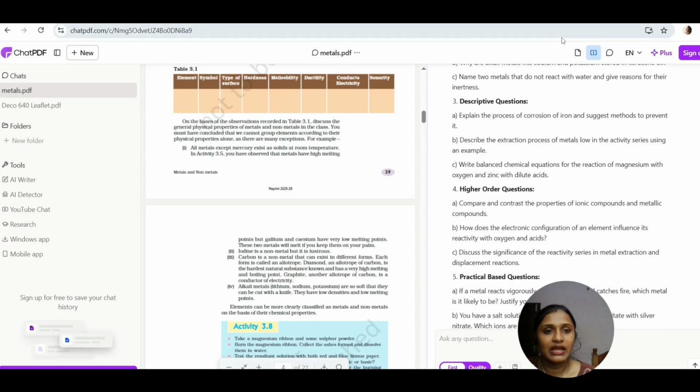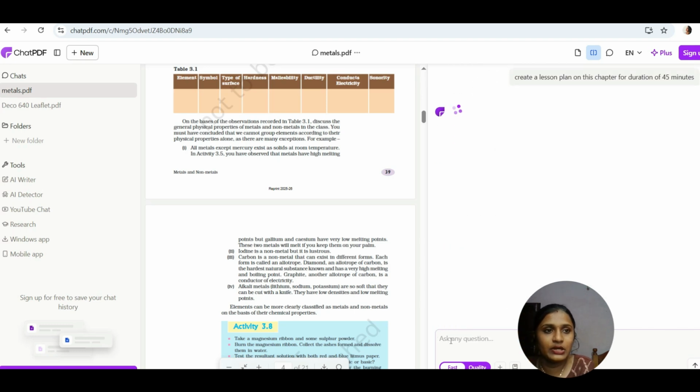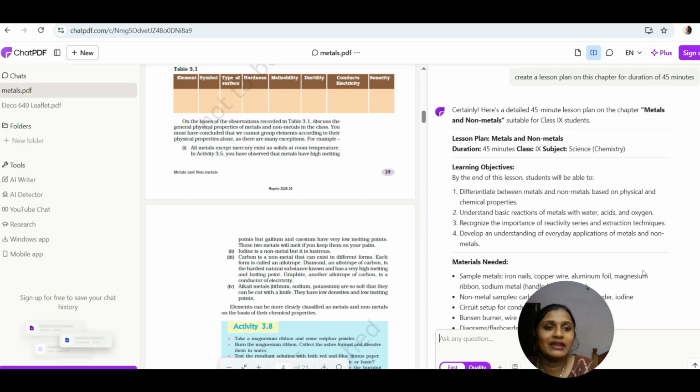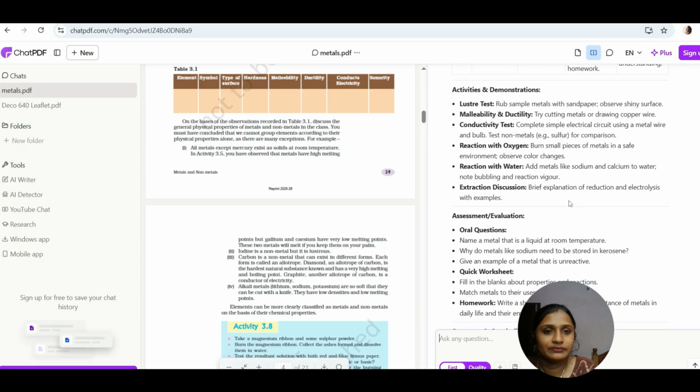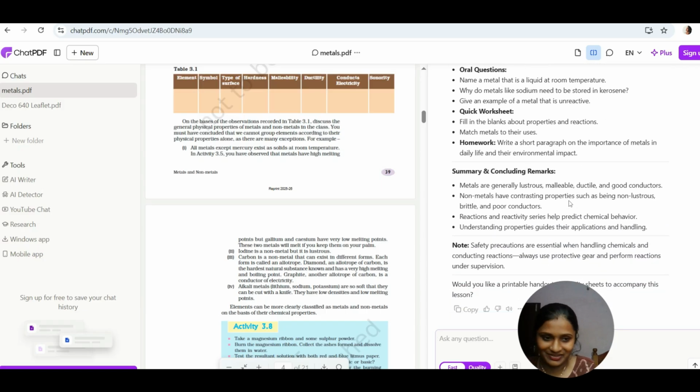So this is one way, and we can also ask it to create a lesson plan. Create a lesson plan on this chapter for a duration of 45 minutes. Okay, so it has provided a whole lesson plan. Yeah, within seconds we have got everything, right? So this is easy, there is no need to go through the whole thing.